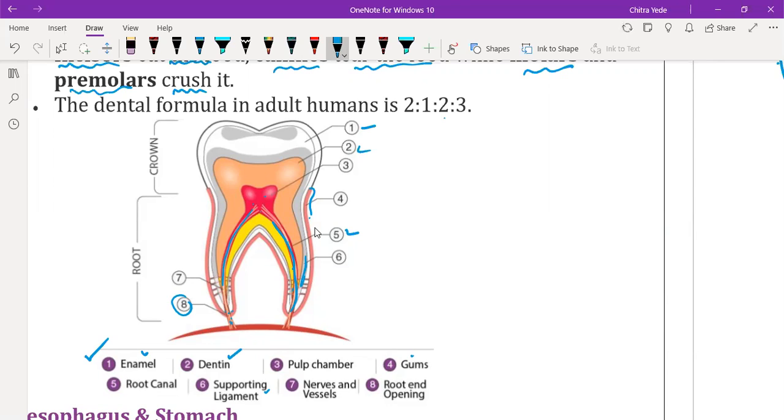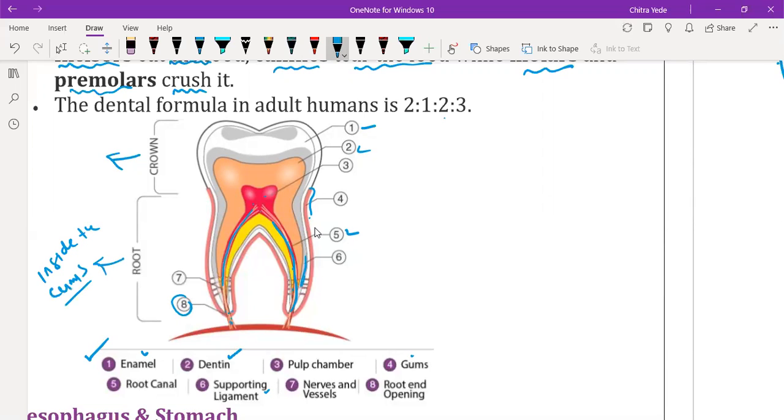So this is the structure of the tooth. The upper part of the tooth is called the crown, and the lower part, which is inside the gum, is called the root. Whatever part we can observe is only the crown part. The part of the tooth which is inside the gum is called the root part.